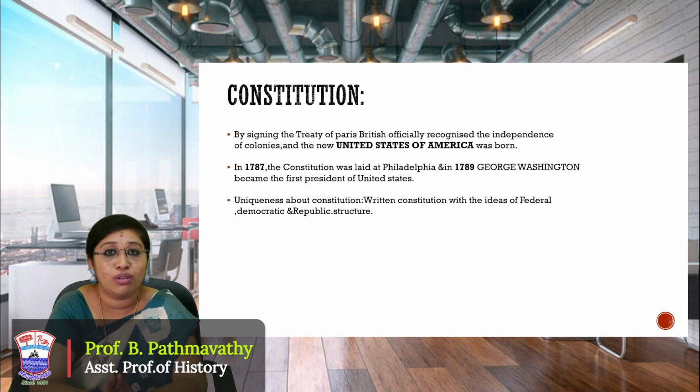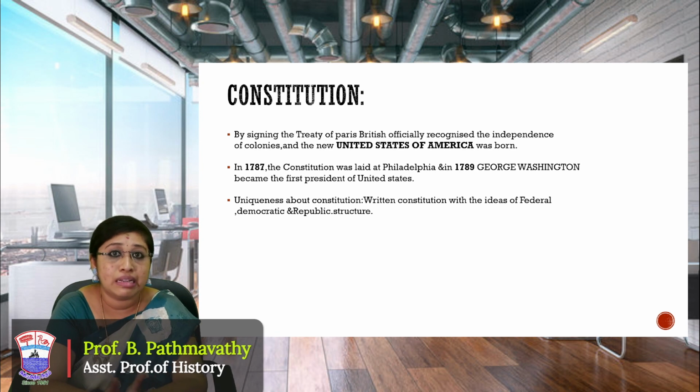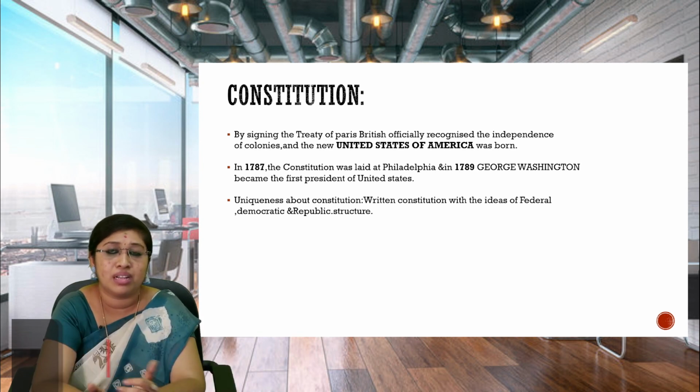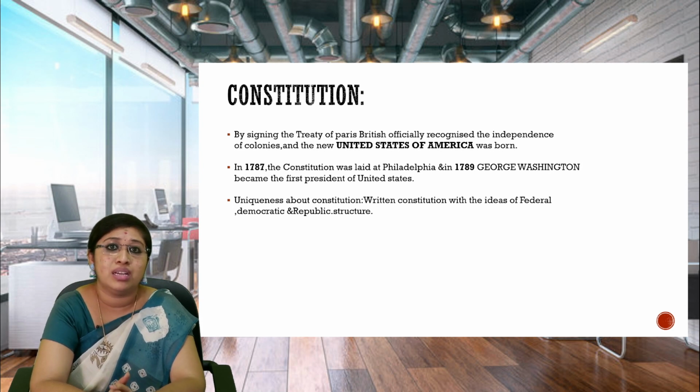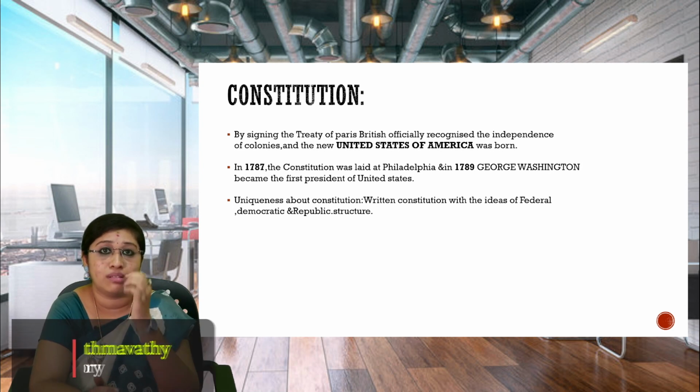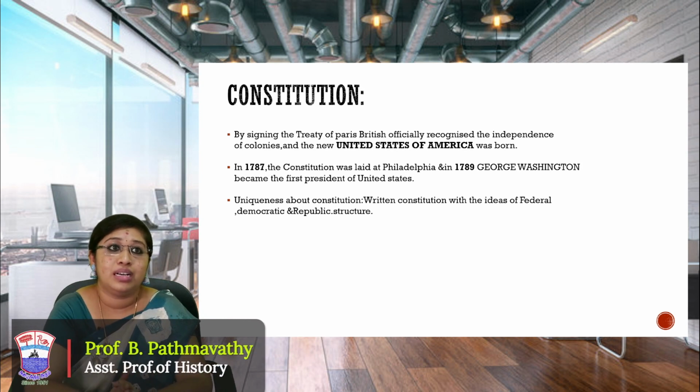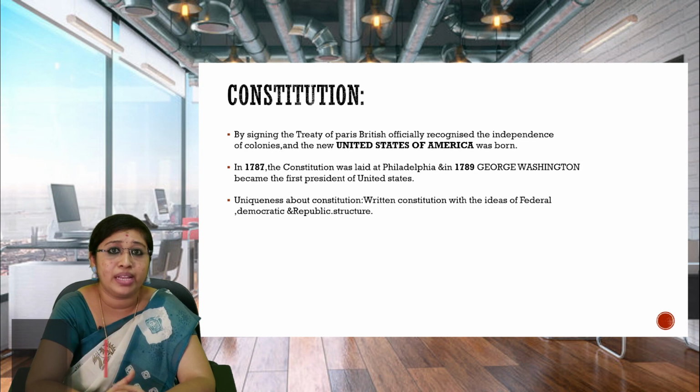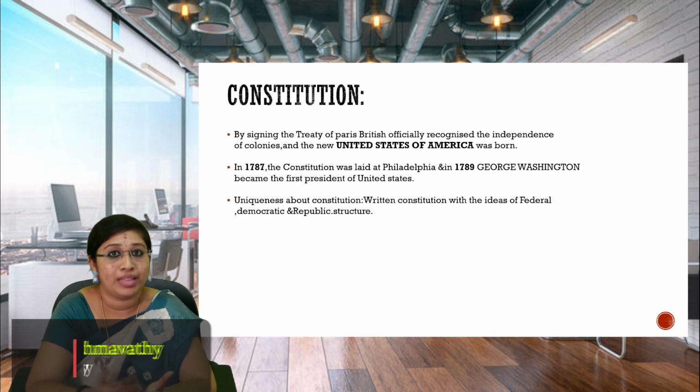And as we all know, the American Constitution is one of the written constitutions. So many ideas like the federal, democratic, republic structure started coming up after seeing the American Constitution. With that, so many new ideas arose in the history of the United States, and the people had the question: what might be the political structure, and how are we going to be led by the people later? All those questions were in the people's minds, but at the same time they were ready to enjoy the freedom. At last they had got what they had asked for.